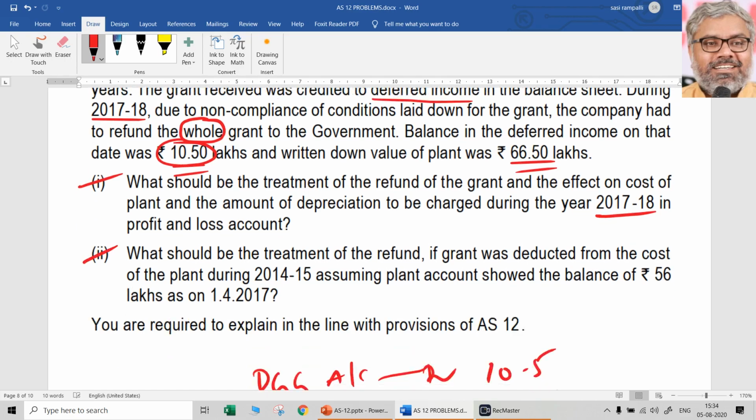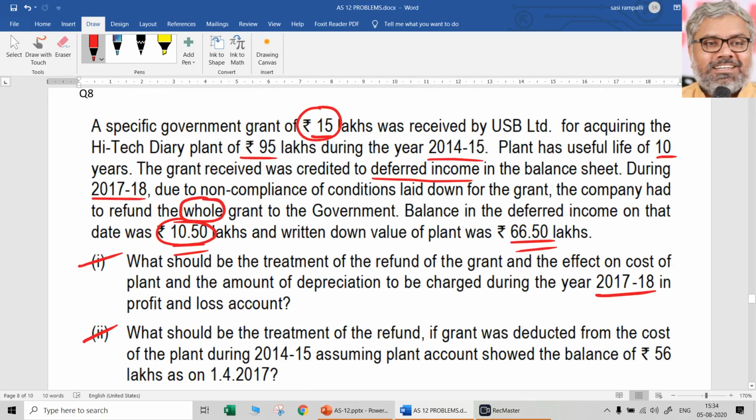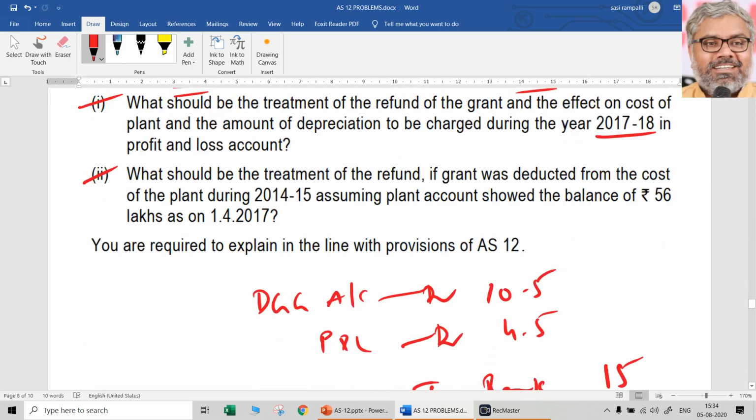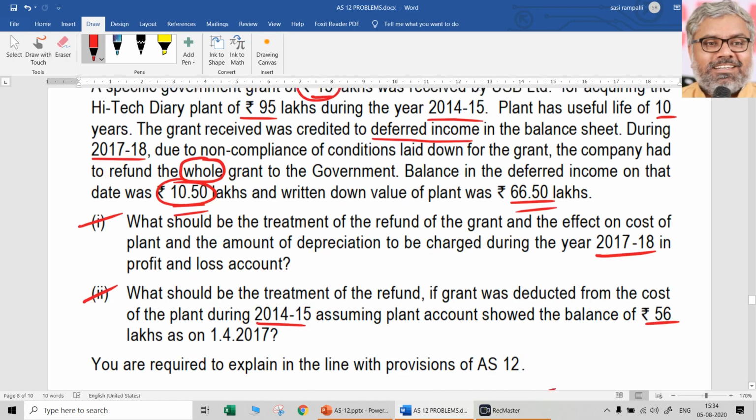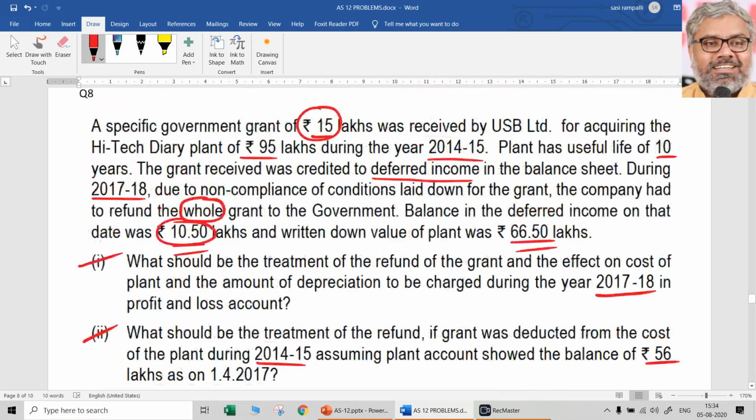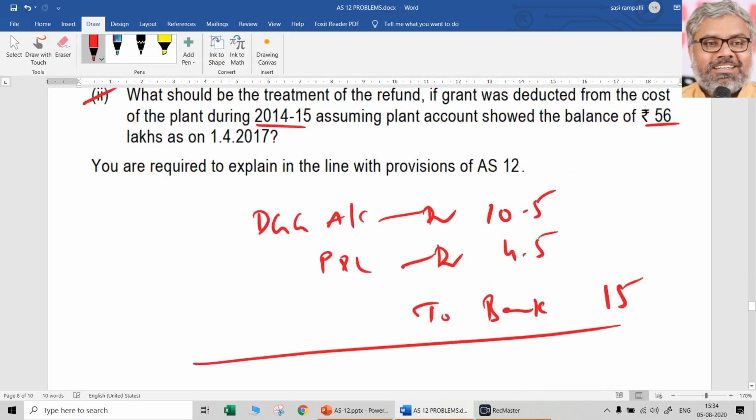That's it. But now the second question is important, and this type of question, two questions will make it a 5 marks perfect question. What should be the treatment of the refund if the grant was deducted from the cost of the plant during 14-15, assuming that the plant showed a balance of 56 lakhs as on 1/4/2017? Okay, we don't need to once again go back to stories and all. Already it is given that at the beginning of our year 2017-18, plant showed a balance of 56 lakhs.